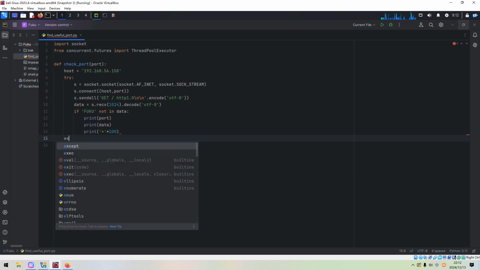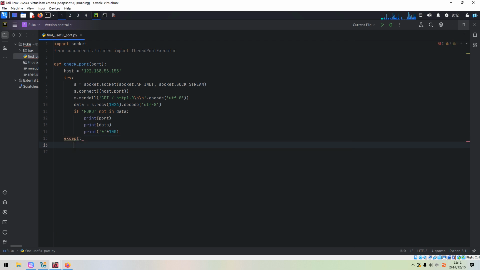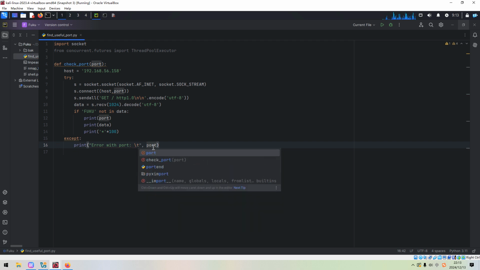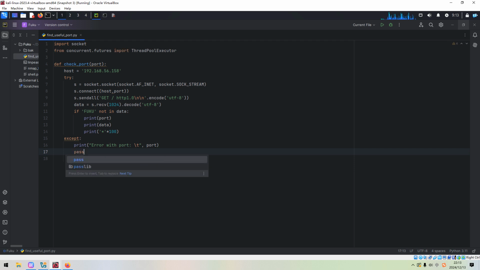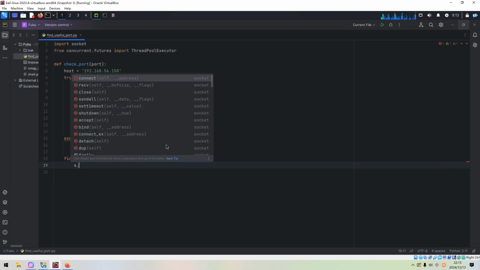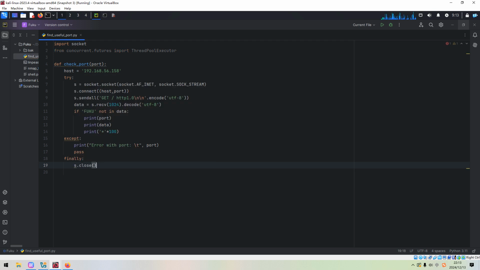Okay, except, and we just print out something like error with port. Okay, and we do not need to do anything else, and then we can finally close.